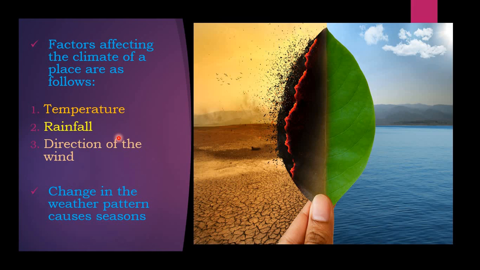So we cannot predict exactly when the monsoon begins and ends, when the winter begins and ends, when the summer begins and ends. Now there are no proper seasons. So why is it happening like this? It is happening only because of changes in the weather pattern. Even the seasons are changing according to the changes of the weather. So dear children, this is how the temperature causes it.